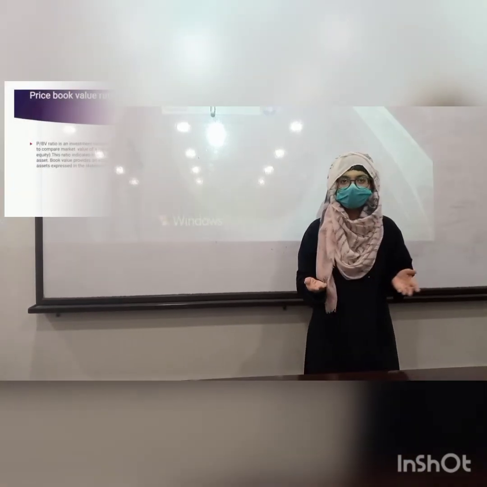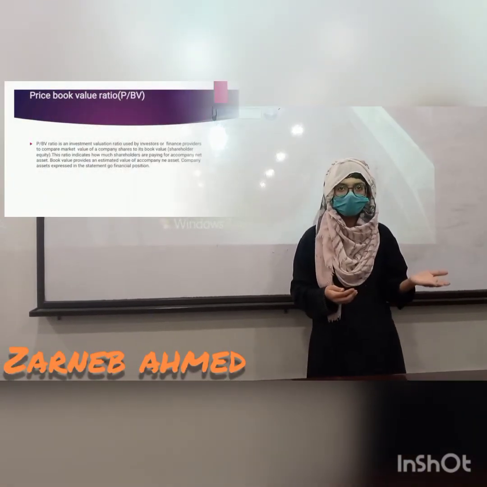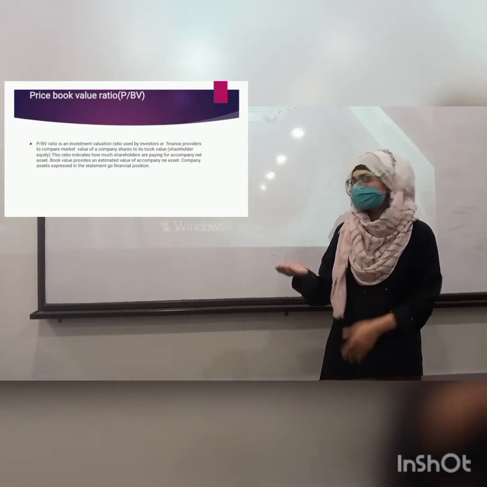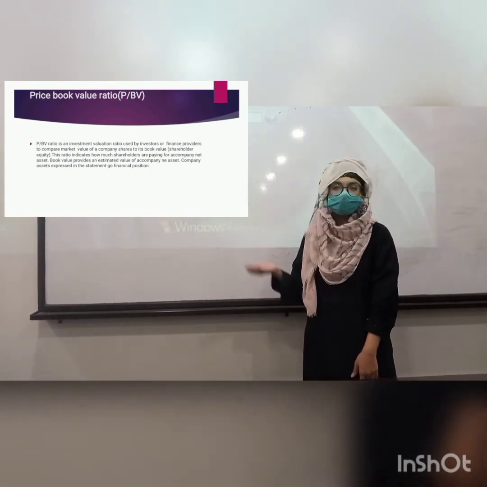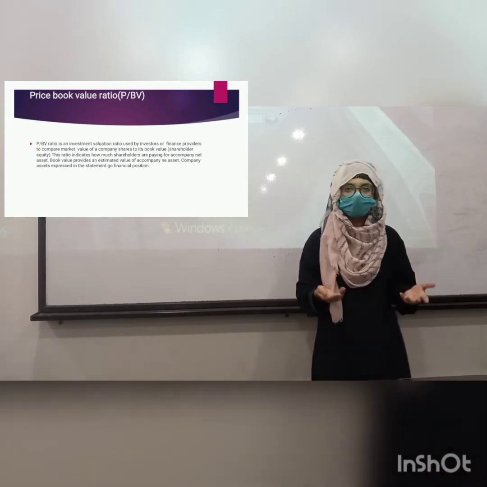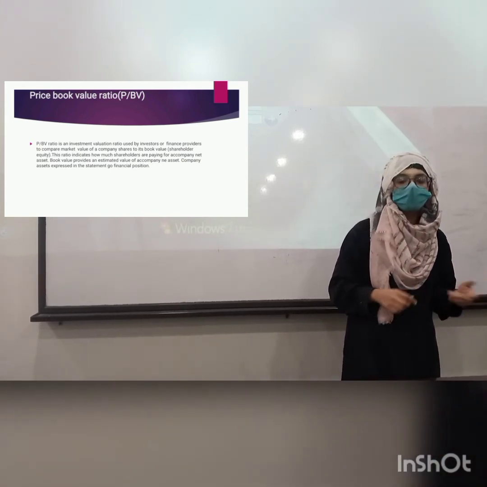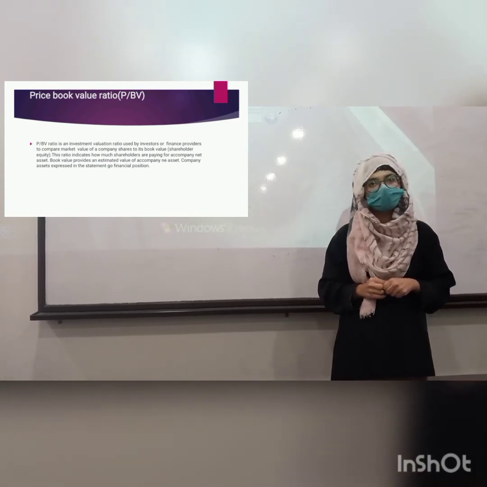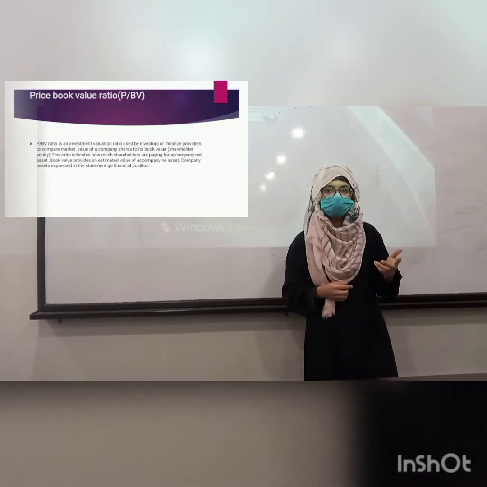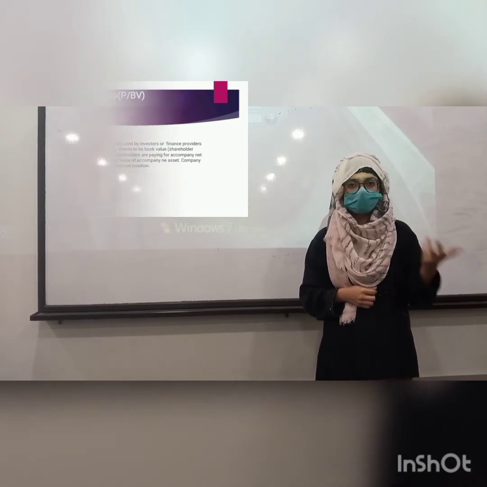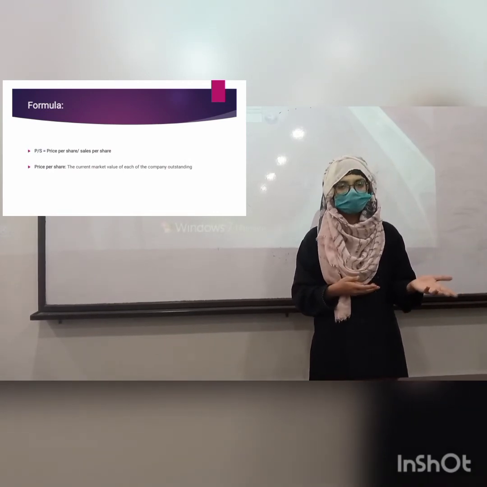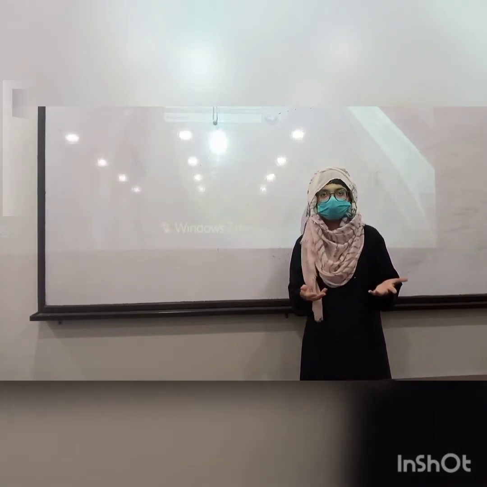Price sales ratio. The price to sales ratio, known as the price sales ratio, is a valuation used to determine how much investors are willing to pay for each dollar of sales. Even though sales alone do not necessarily indicate profitability, a company that can produce sales consistently over time will often be valued at a higher price sales than a company with higher volatility in its revenue. And the formula is price sales ratio is equal to price per share divided by sales per share.